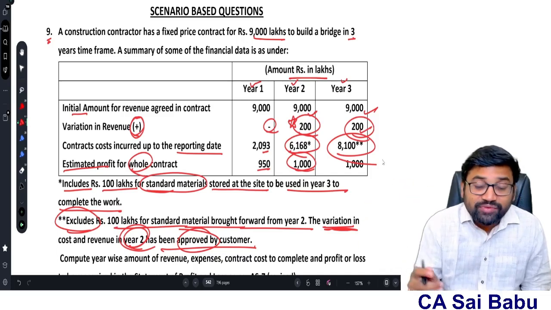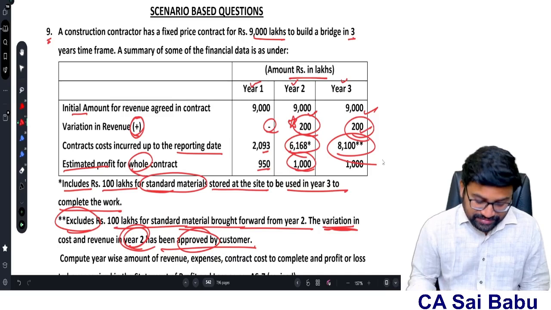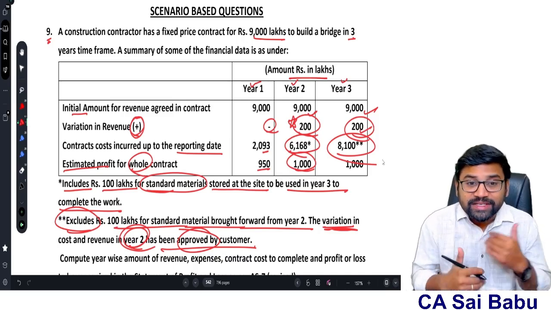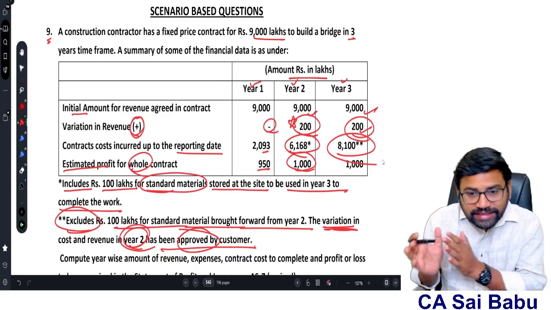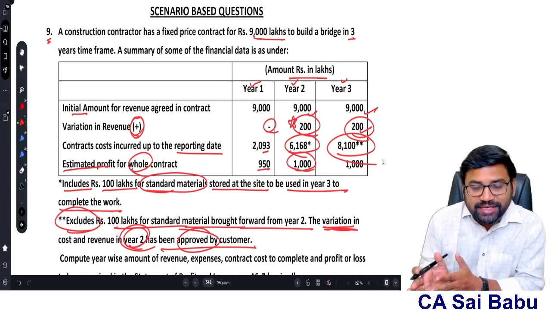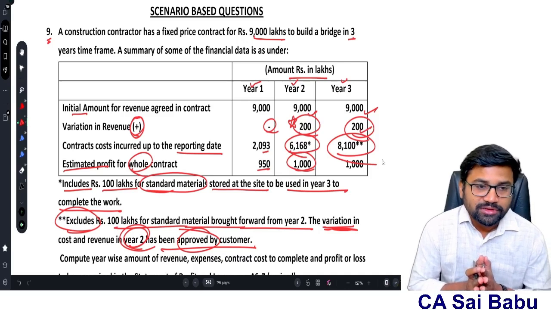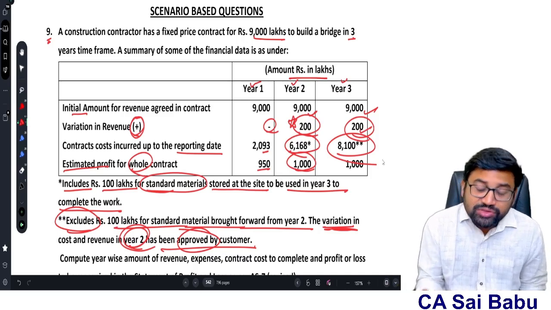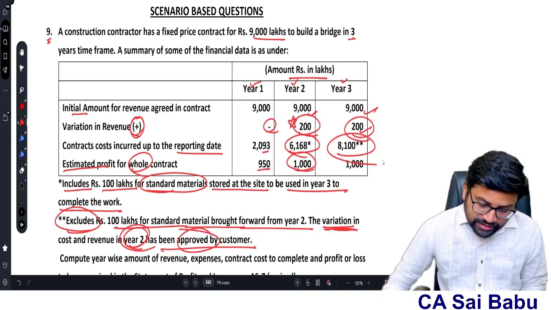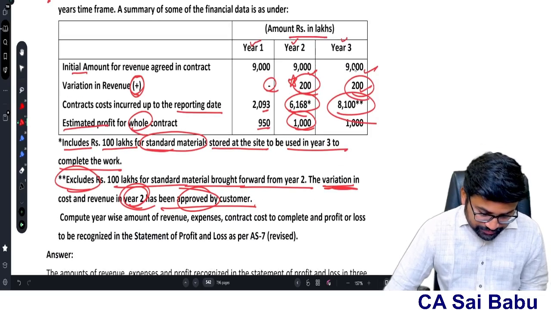But this 8,100 does not include that 100 lakhs. Because the year in which the materials are consumed, in that year you need to consider them as part of the cost. So therefore in this 8,100 we need to include 100. Then you will get the total cost incurred.